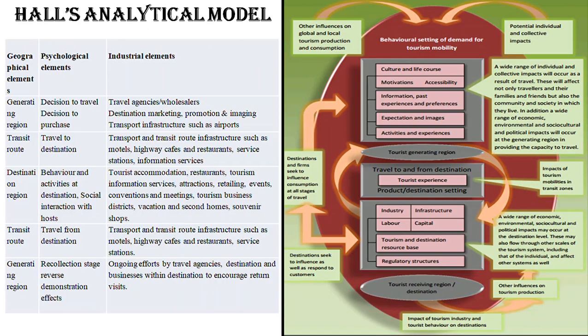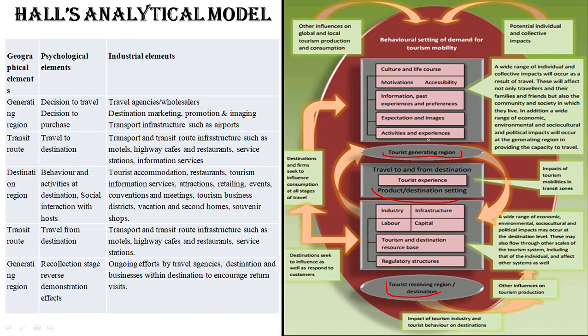So in this video we're going to cover Hall's analytical model. It is basically Leiper's tourism system. We all know we had different elements of Leiper's tourism system. Now Hall has established the relationships between different elements of the Leiper's tourism system. Here you can spot the tourist generating region, that was TGR, of Leiper's geographical elements. TDR we have, and this is the transit route region. So we have the same three geographical elements: TGR, TDR, and TRR. Now Hall has established a relationship between all these elements.